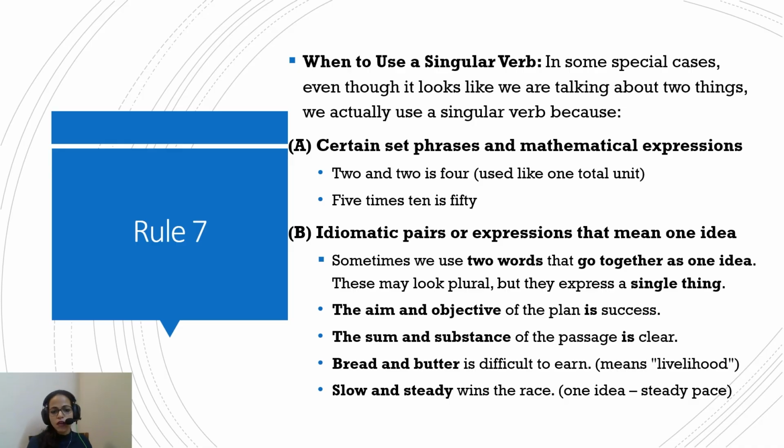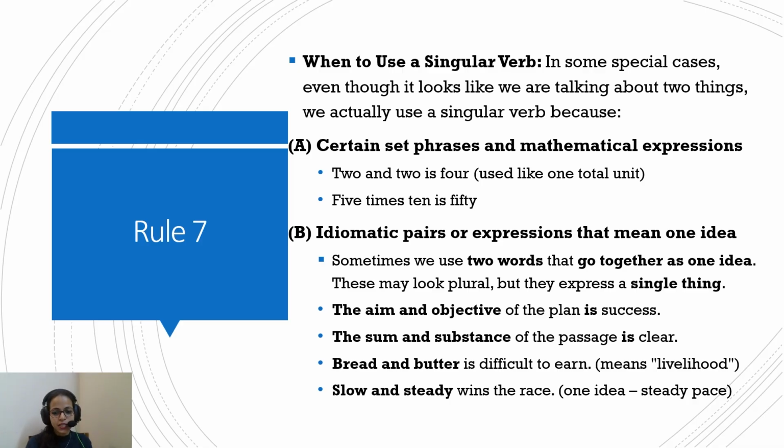The other category that we have to be mindful of is idiomatic pairs and expressions that are referring to one idea. For example, the aim and objective of the plan is success. So here the aim and objective, they are both referring to plan. So they are both components of one unit, the plan. So the verb will be following plan, because again, these look like two different units, but they are all part of that one unit plan. And hence the singular verb will be following it.